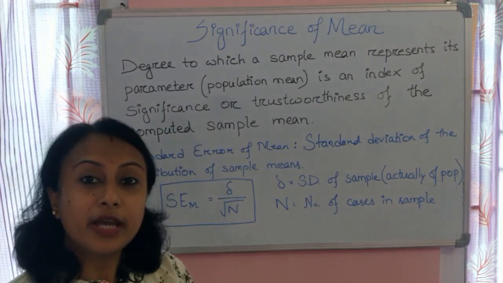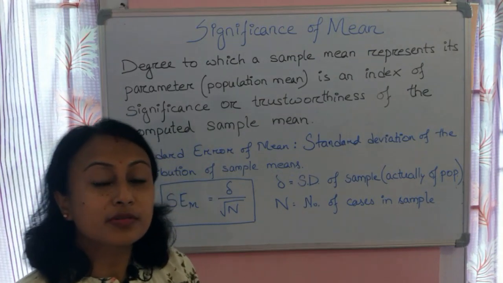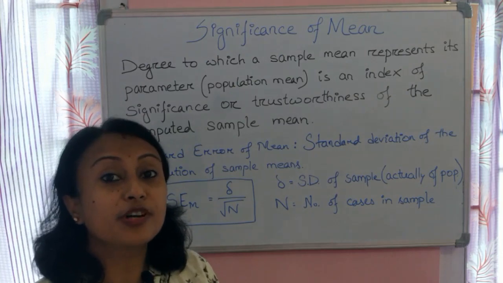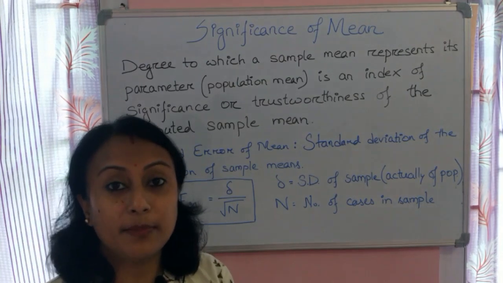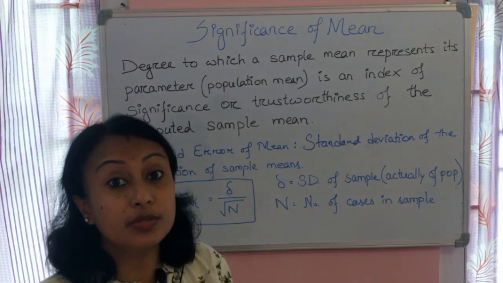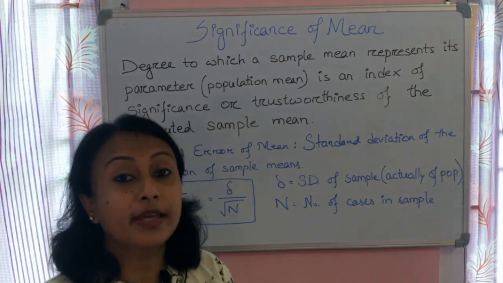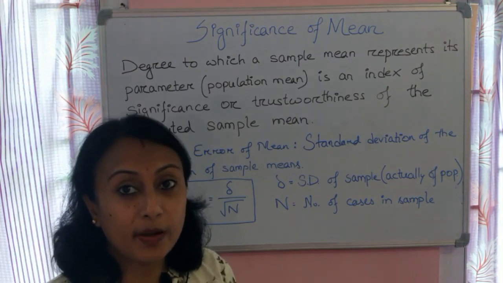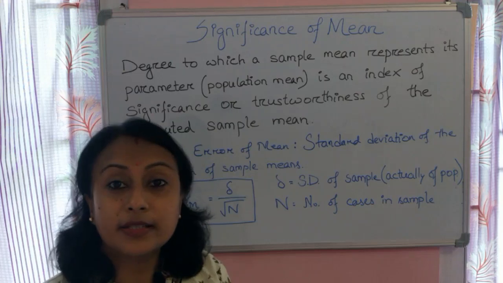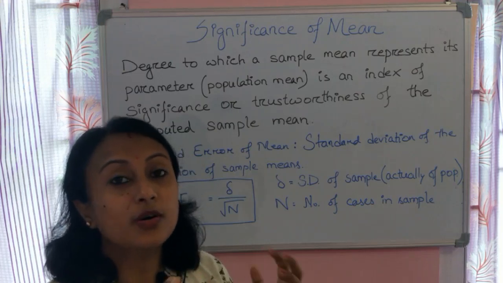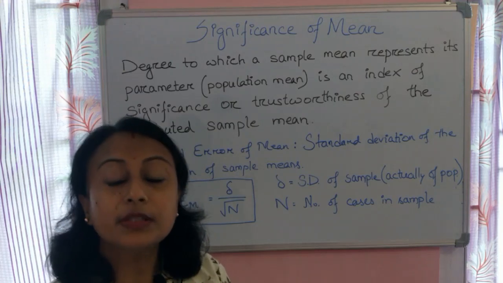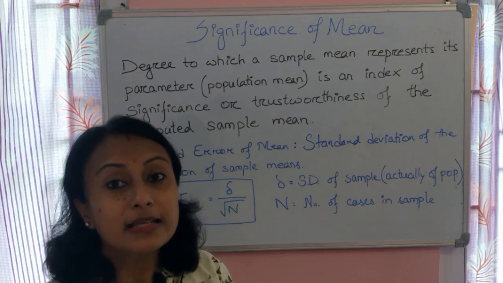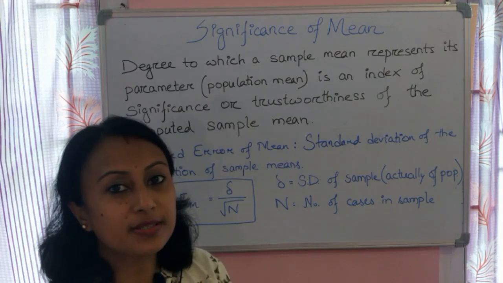We have already understood the concept of population and the concept of sample, which we use in the research process. While conducting research, we do not take the whole population, we take a part of the population which is called a sample, and that part has to be representative.